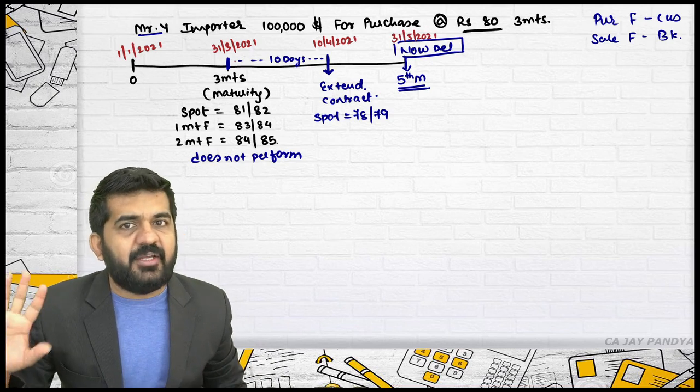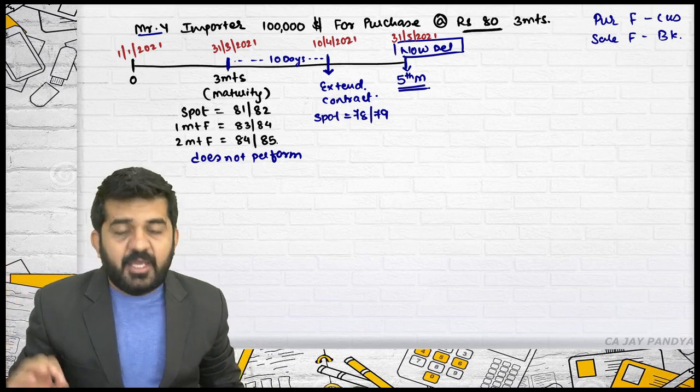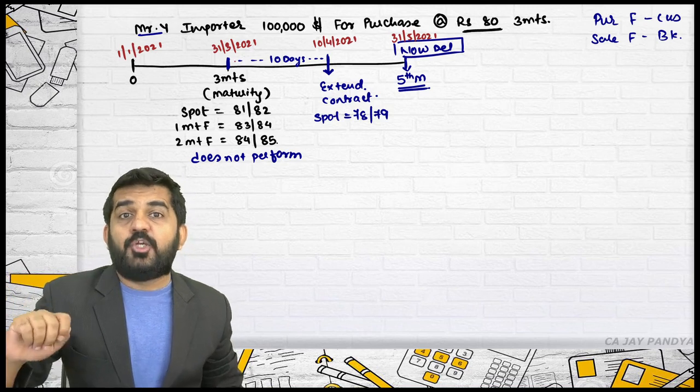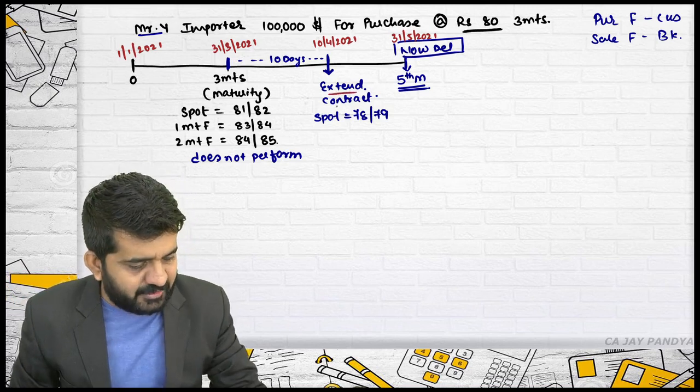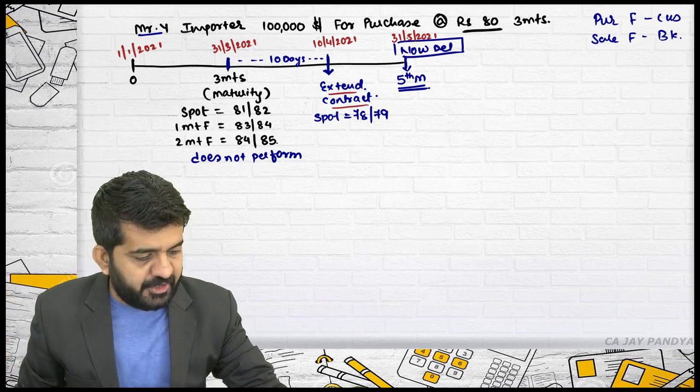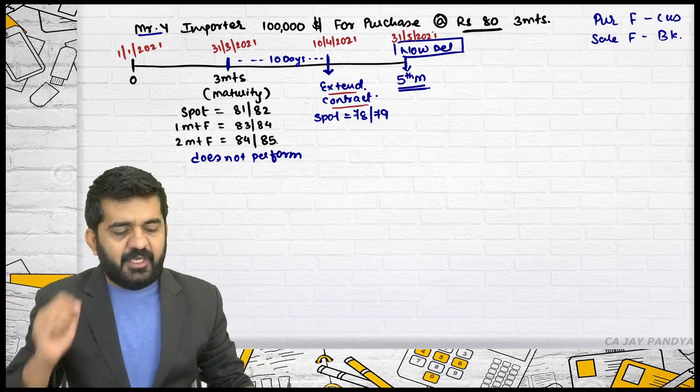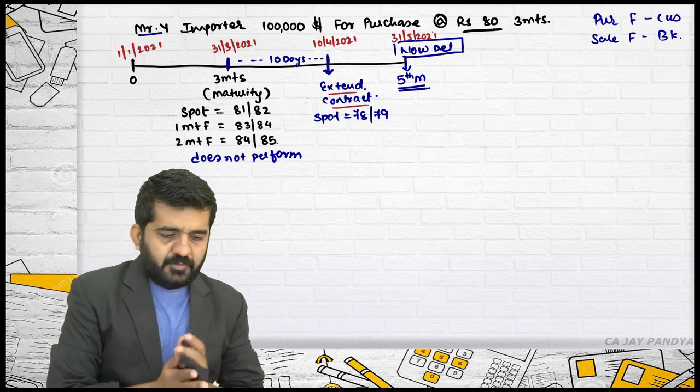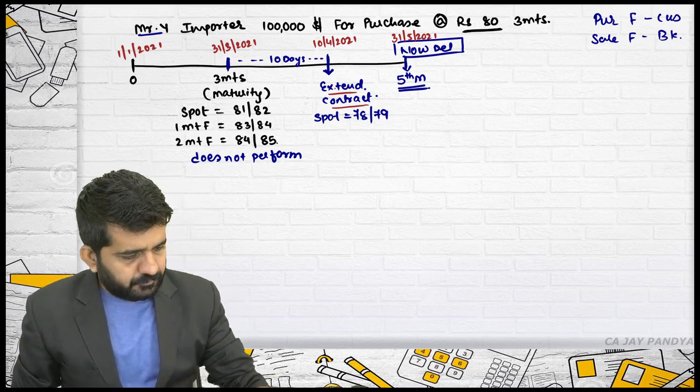The customer didn't turn up and didn't purchase that $1 lakh. He came on 10th April and told the bank, okay, I want to extend the contract. That's alright. And he wants contract maturity on 31/5/2021. Is it alright? Try to concentrate now.